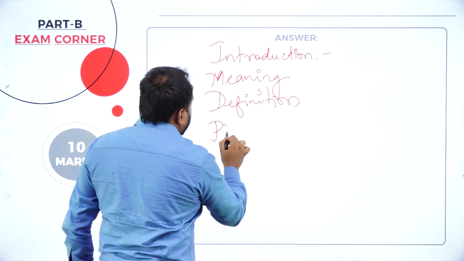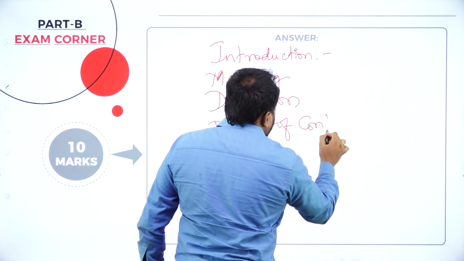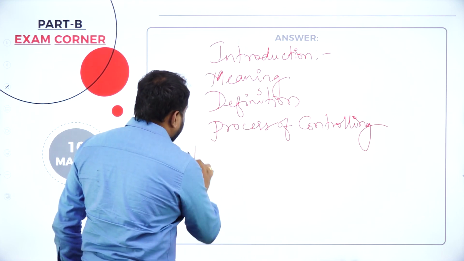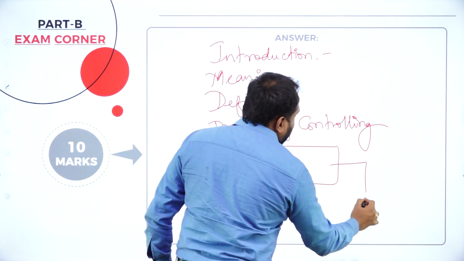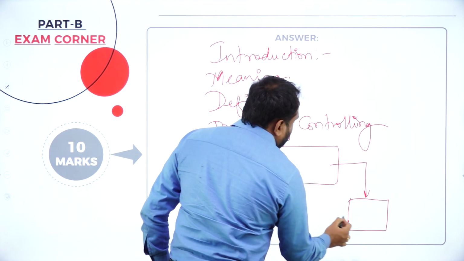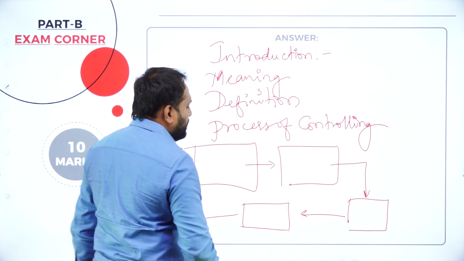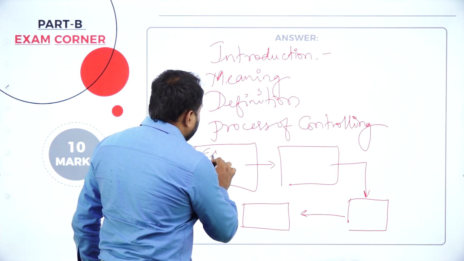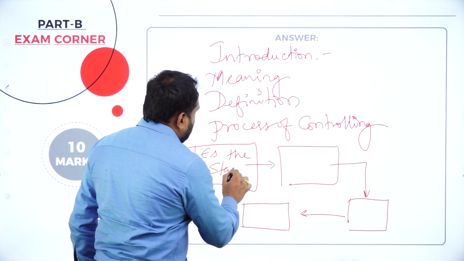And then the process of controlling. Now in the process, how will you write this? This is the first step, followed by the second, then the third step, then the fourth step. Again, it is a continuous process. So the first step here is establishing the standard, right?